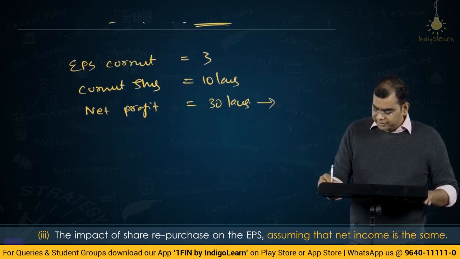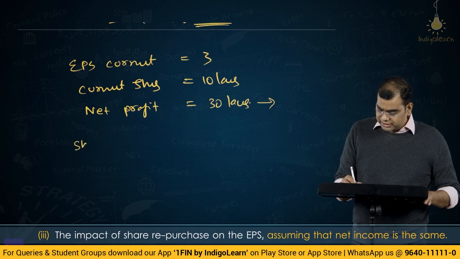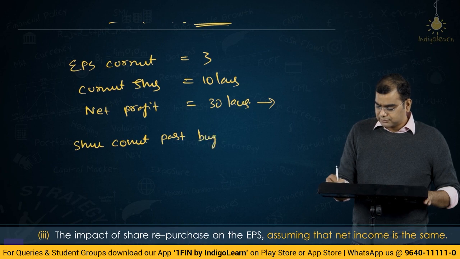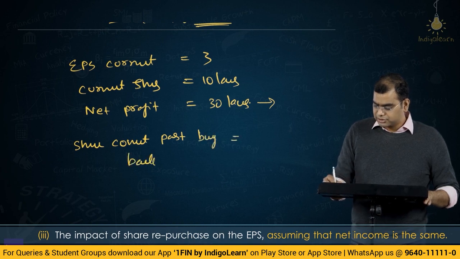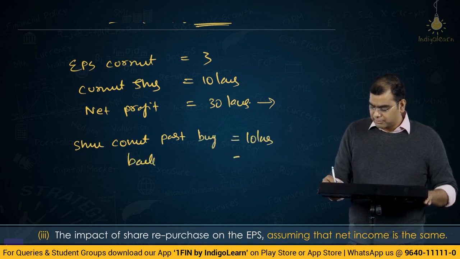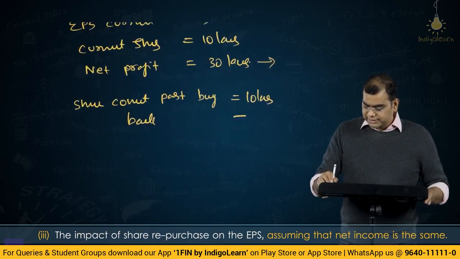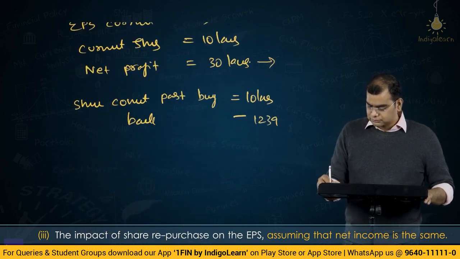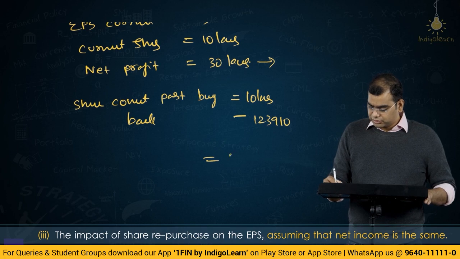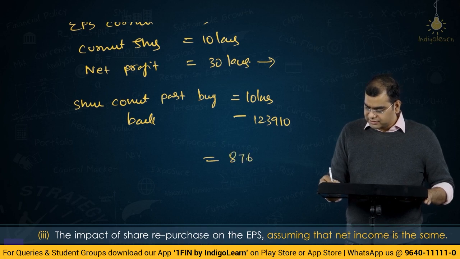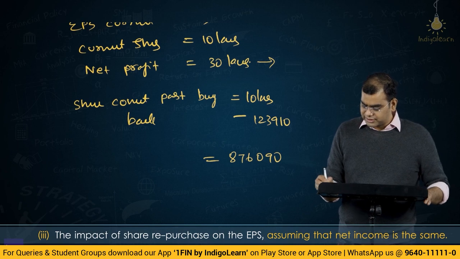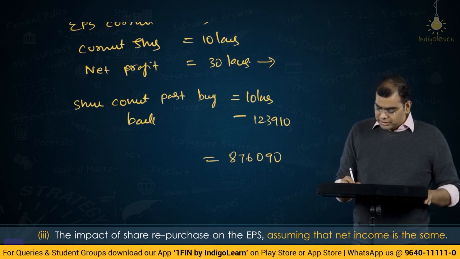Now if the net profit remains same, share count post buyback is how much? Is equal to 10 lakhs minus 123,910. That is equal to 8,76,090. Correct?